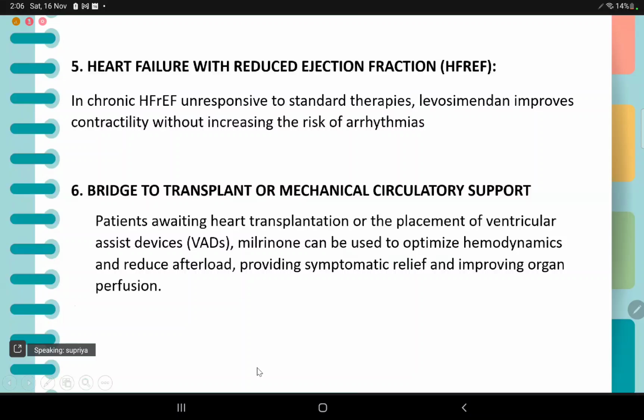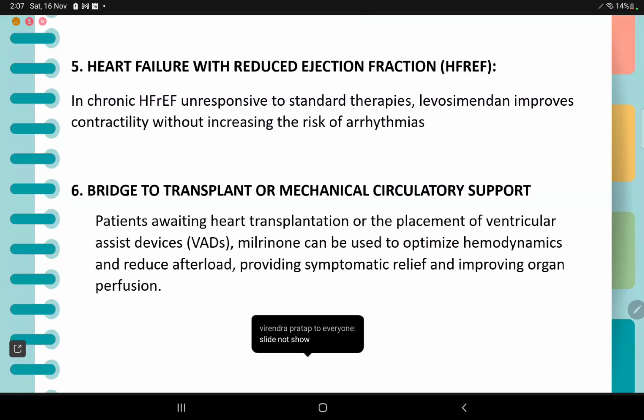Fifth is heart failure with reduced ejection fraction, in chronic heart failure with reduced ejection fraction, added to standard therapies, levosimendan improves the contractility without increasing the risk for arrhythmias. Sixth indication, bridge to transplant or mechanical circulatory support, in patients awaiting heart transplant or awaiting placement of ventricular assist devices. Milrinone can be used to optimize hemodynamics, reduce afterload, provide symptomatic relief, and improve organ perfusion.